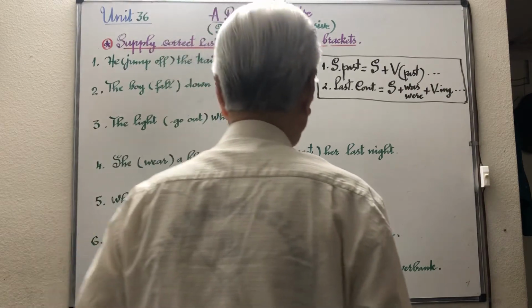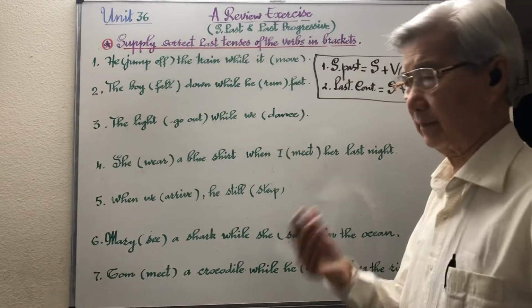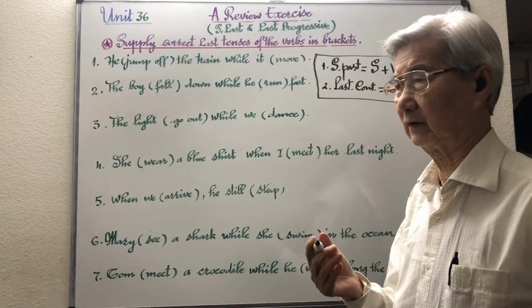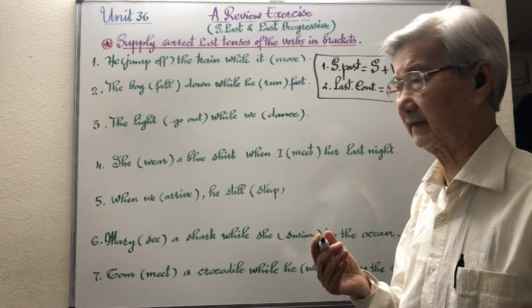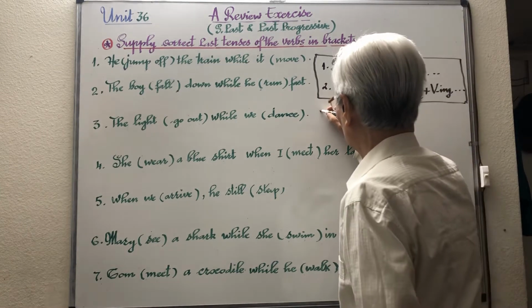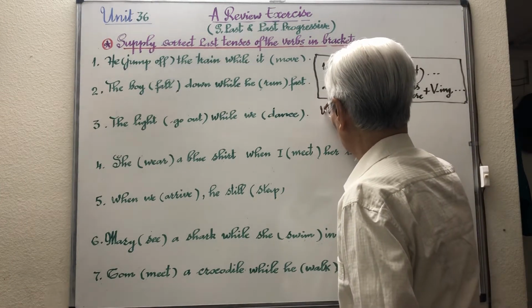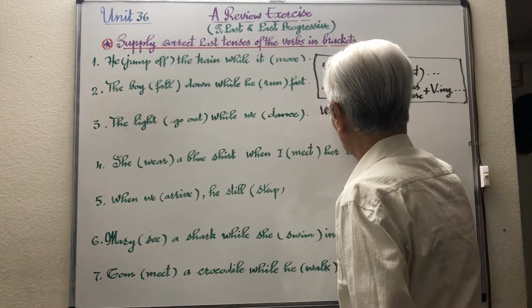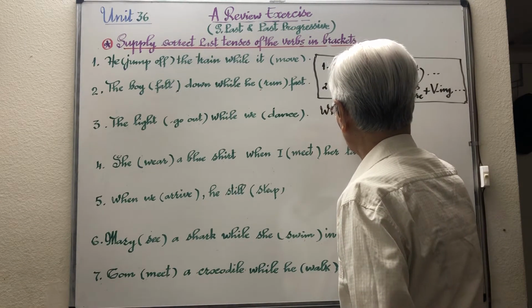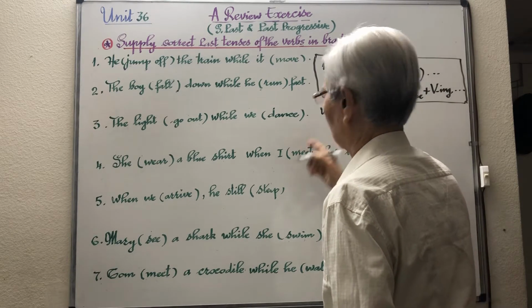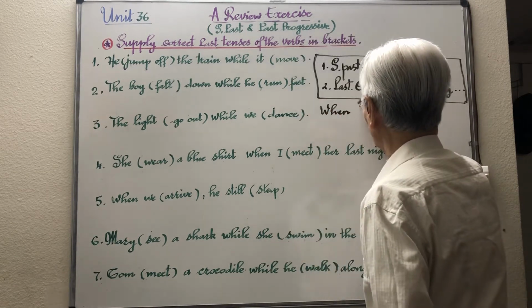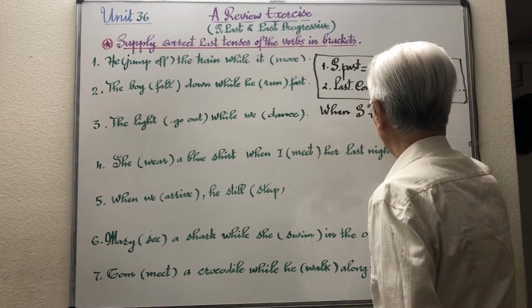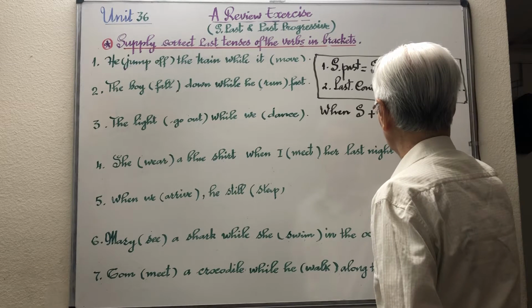And in the clause after when, the verb is conjugated in the simple past. After when, it is called a time clause: subject, verb, simple past.